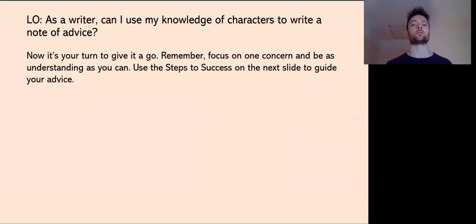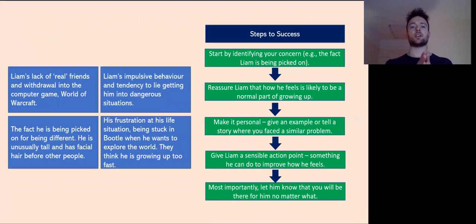So now it's your turn. So as I've said, remember, you're going to focus on one concern and be as understanding as you can. And you're going to use the steps of success. So what I would suggest you do is, I'm going to put them up on the next slide, okay? I'm going to suggest that you keep this slide up on your screen as you're writing your note, okay? Because you can follow these steps of success and you can tick them off if you want. You can say, right, I've done this, I've identified the concern, I've reassured him, I've made it personal, okay, I've given him an action point, and you can go through and really make sure you're hitting all of those points. And I think that's really going to help you, okay, because this is a tricky task.